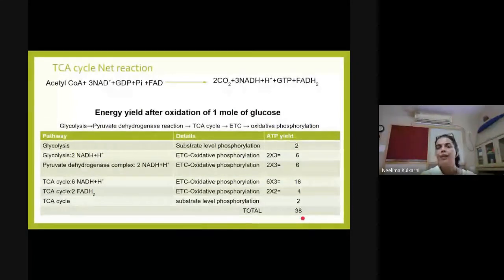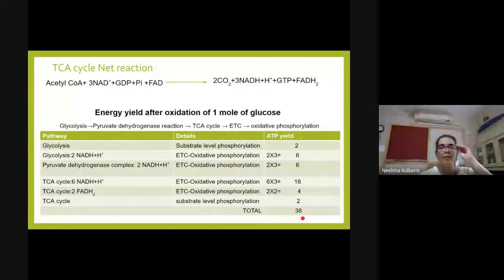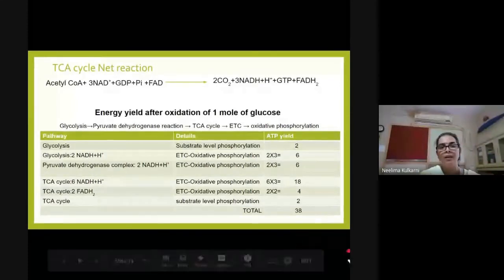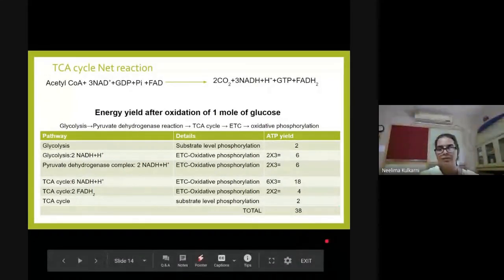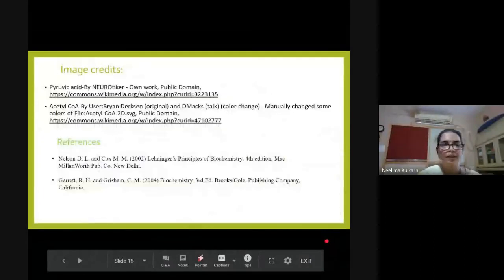So maximum number of ATPs that can be synthesized is 38. This is a theoretical value. Many a times microbes, depending on conditions, produce lesser number of ATP molecules depending on availability of different nutrients and other conditions. So with this, we have finished with TCA cycle.